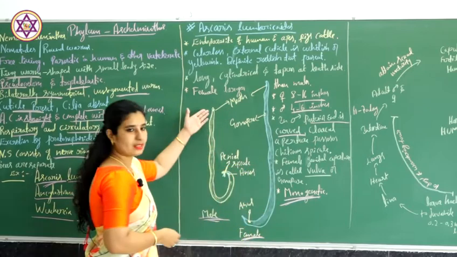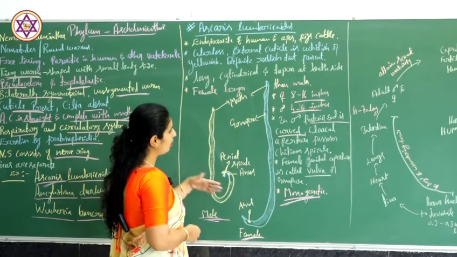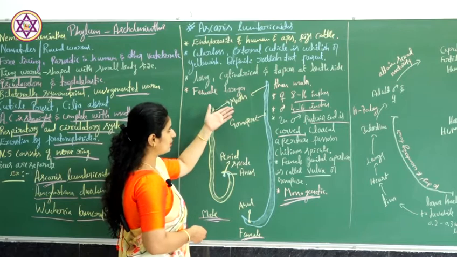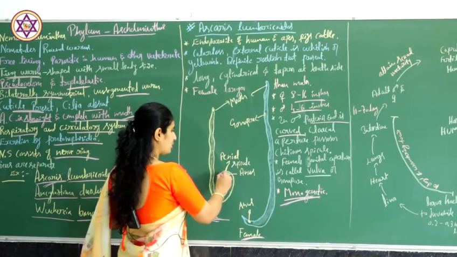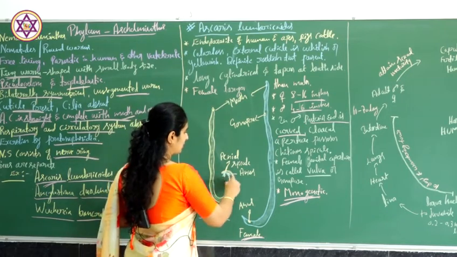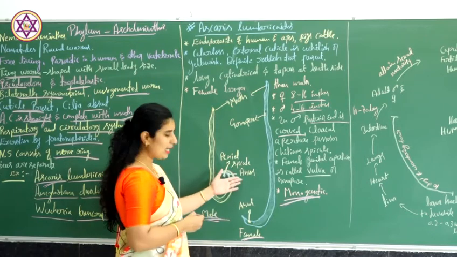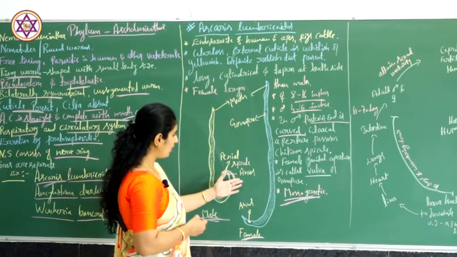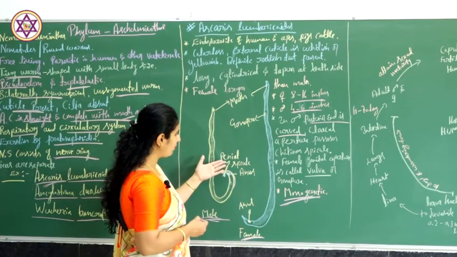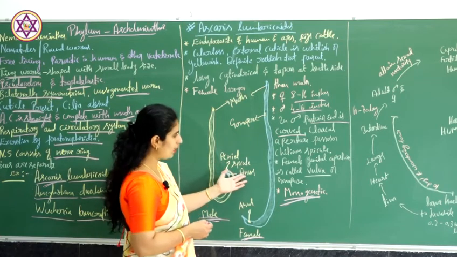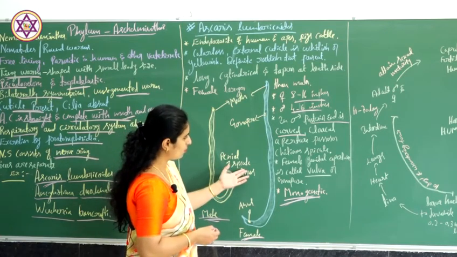So consider this is the anterior end, this will be the posterior end. Usually the anterior end possesses a mouth opening, and the posterior end has the anus. Along with that, it also has the perineal spicules.